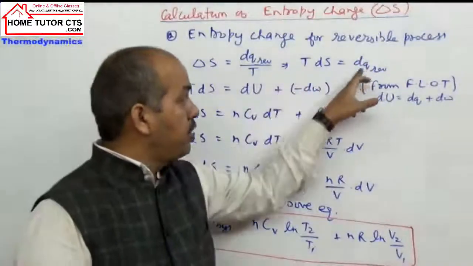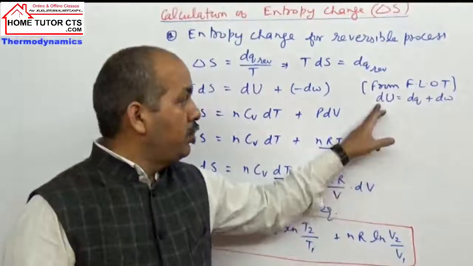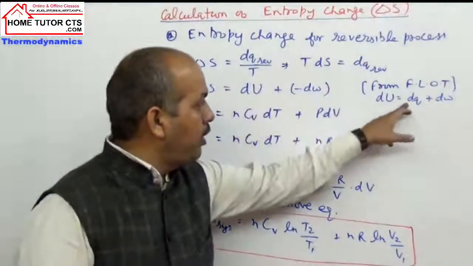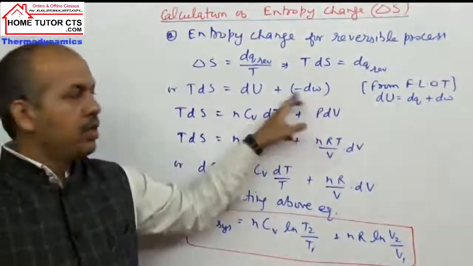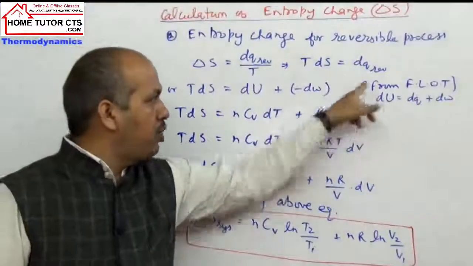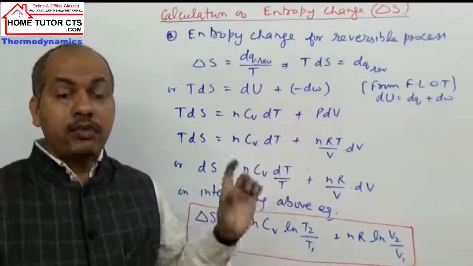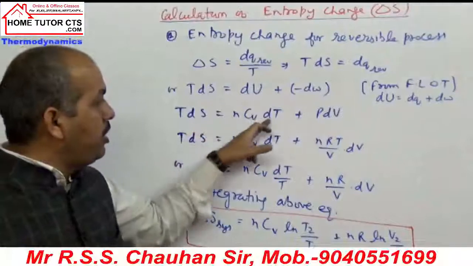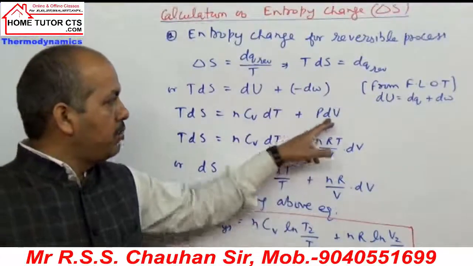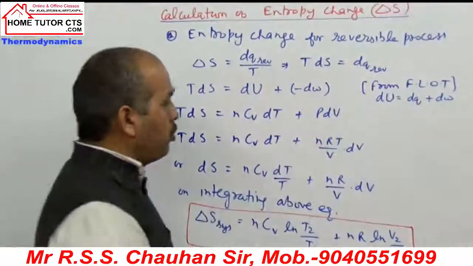Now how much is dq reversible from this expression? From the first law of thermodynamics, dU is dq plus dw for small change. So dq reversible is dU minus dw, and TdS is dU minus dw from the first law. What is dU? The change in internal energy for small change. I can write dU as nCv dT, and work done is PdV. When we take work done as PdV, then this expression can be written further, since pressure we know is equal to how much?